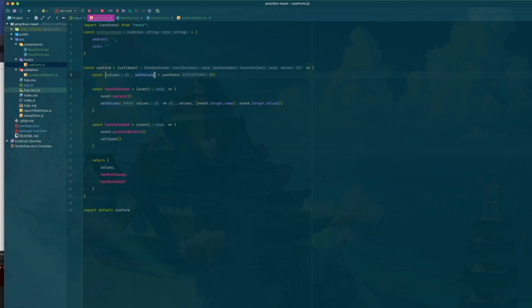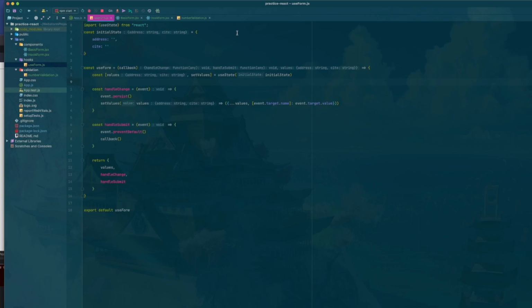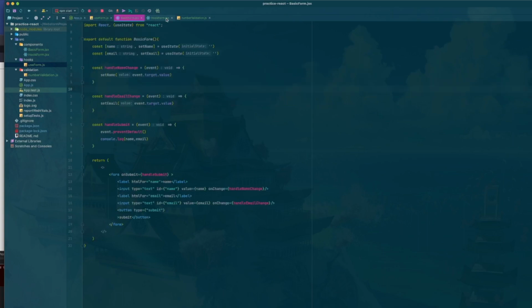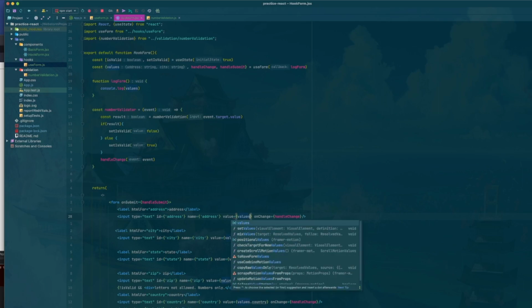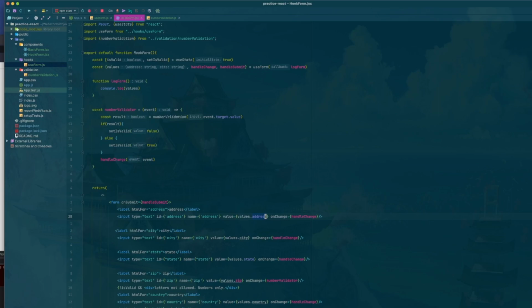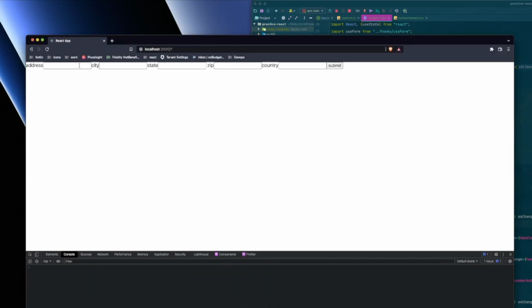And then inside of here, instead of just an empty object, we're going to pass in that initial state. Now let's go back to, we don't need you anymore. Let's go back to here and let's get rid of this guy, and we'll pass in values.address. So now what we should see is if we start typing in address and city, we shouldn't get an error. And then as soon as we start typing in state, we should get that error.